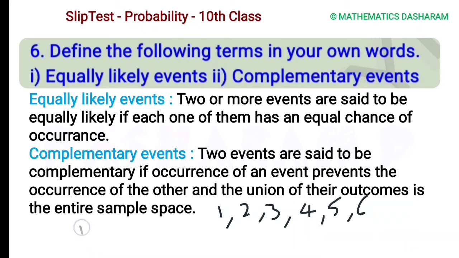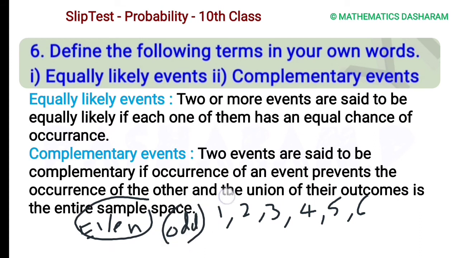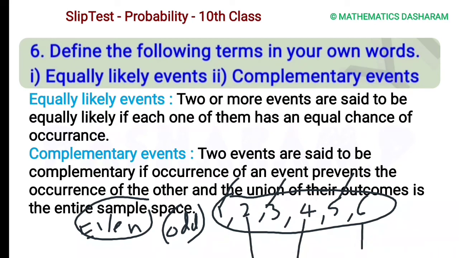For the dice, we know very well the outcomes are 1, 2, 3, 4, 5, 6. Here, the probability of an even number is complementary to the probability of an odd number. Why? Because from 1 to 6, there are only 2 types of numbers: 1, 3, 5 odd numbers, 2, 4, 6 even numbers. That is why even is complementary to odd in this experiment. And the union of these two is definitely equal to the sample space.